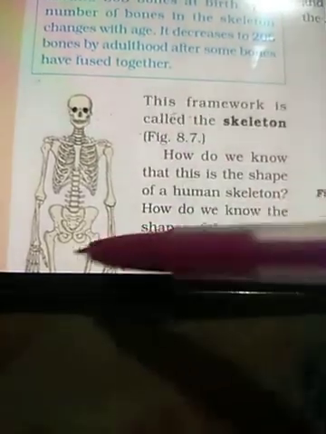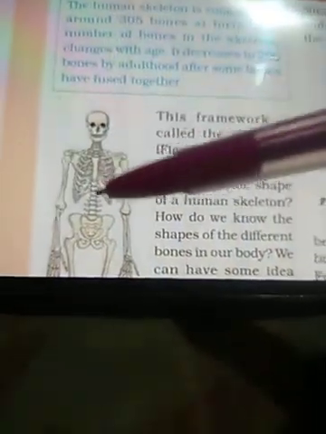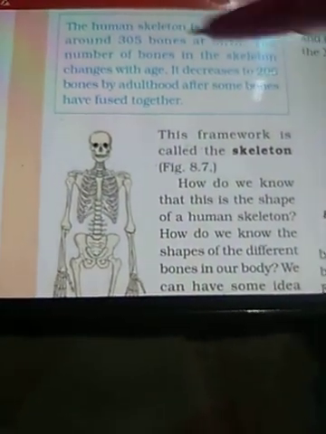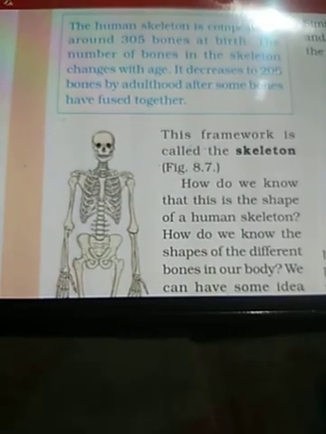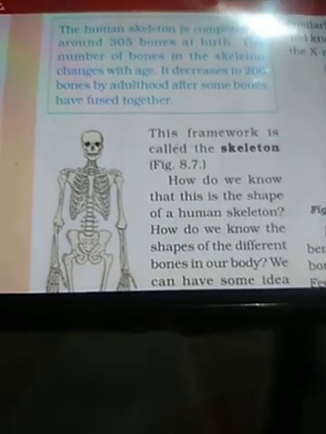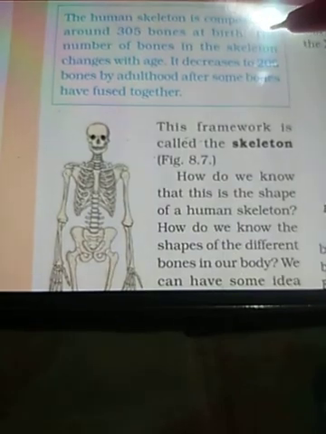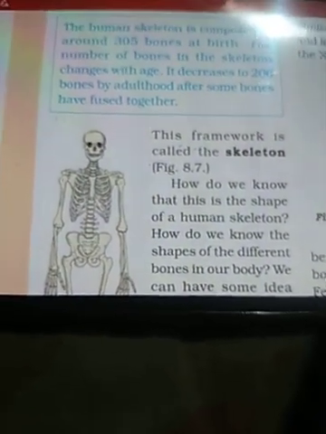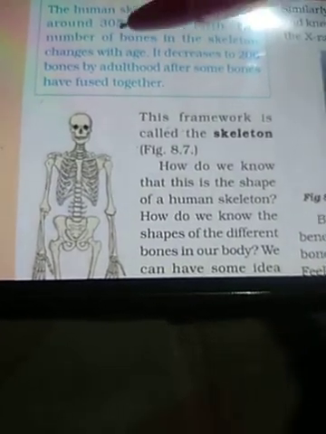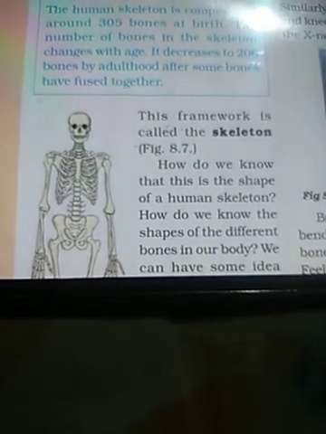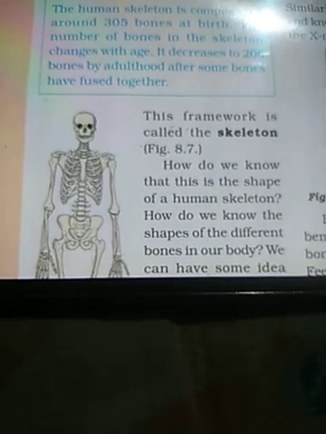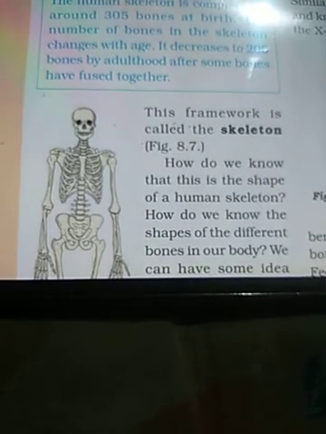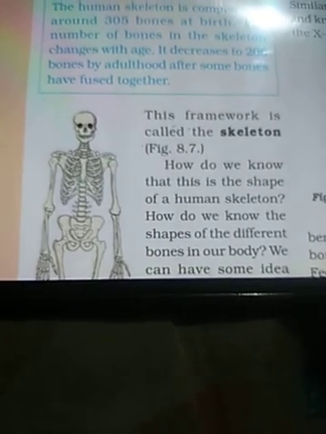As you can see in the picture, this is the skeleton of a human. Here is a science fact. The human skeleton is composed of around 305 bones at birth. The number of bones in the skeleton changes with age. It decreases to 206 bones by adulthood. Means when a child is born, it has 305 bones. But with due course of time, gradually the bones fuse, and till adulthood only 206 bones are present in the human skeletal system.